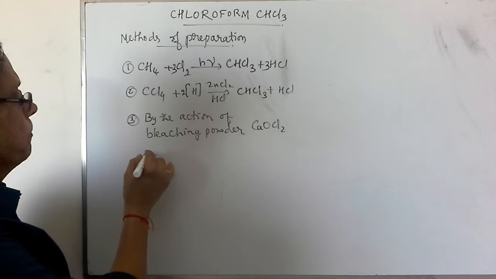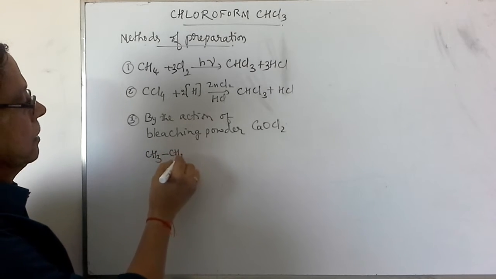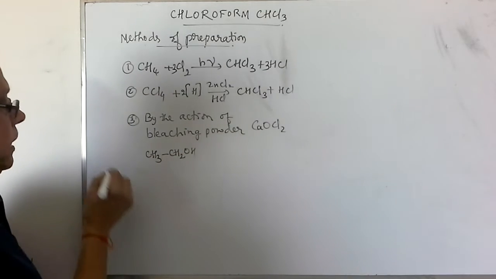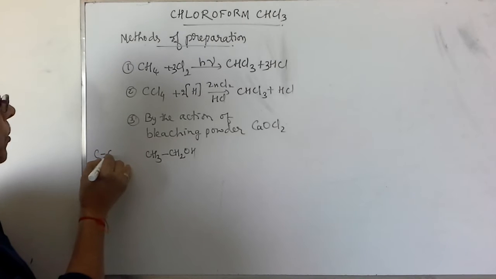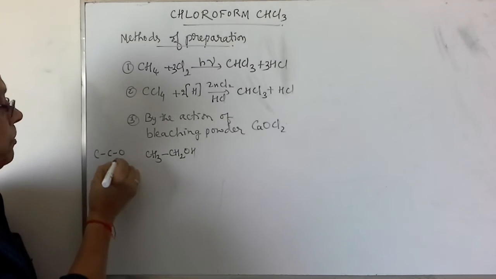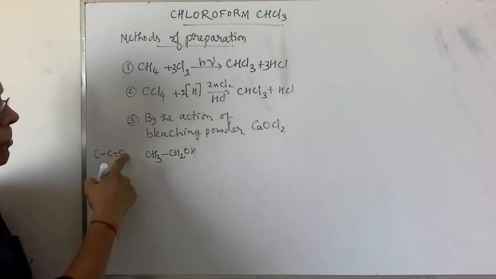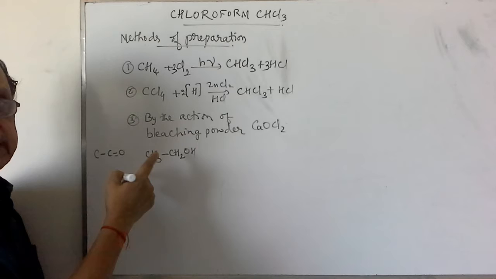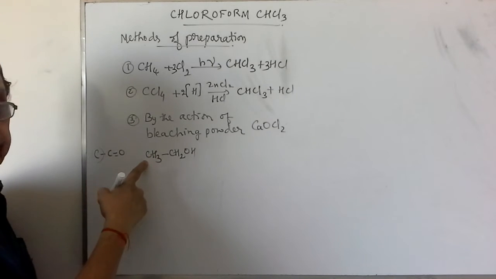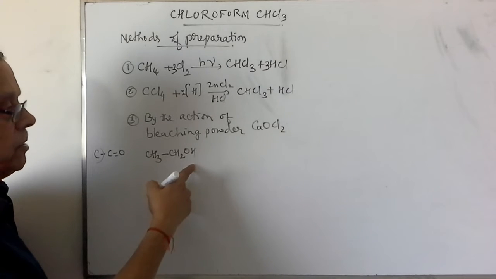When this bleaching powder is treated with a compound containing the group like CO, the condition for this action of the bleaching powder is this: O, C, CO. This may be either double bond O or single bond O. If it is single bond O, then it should have either hydrogen, etc. So this carbon atom is free. There are many such compounds in which this condition is satisfied.